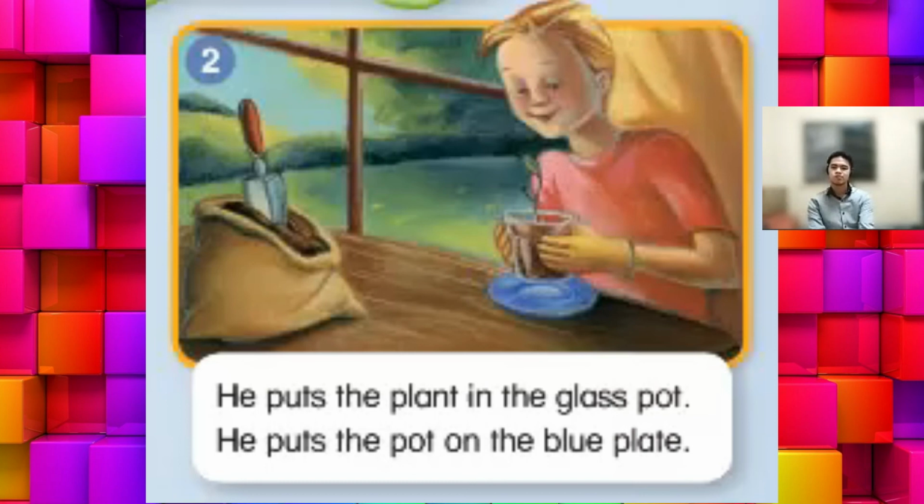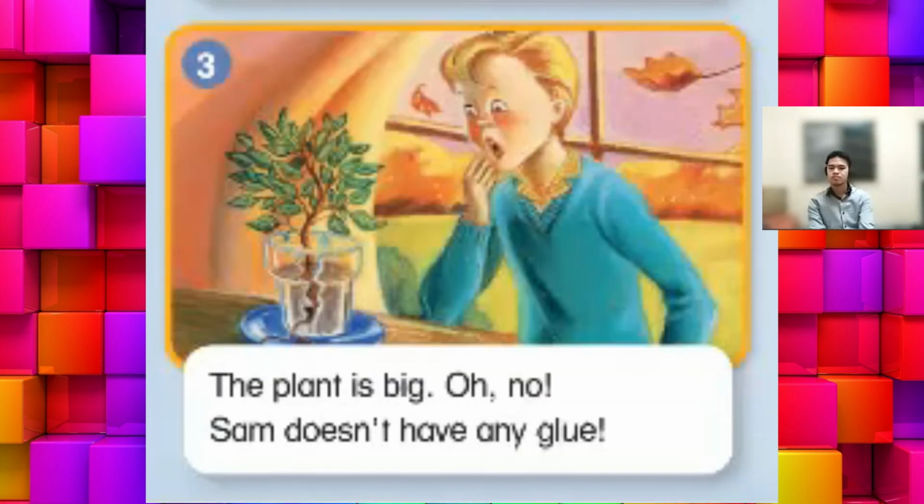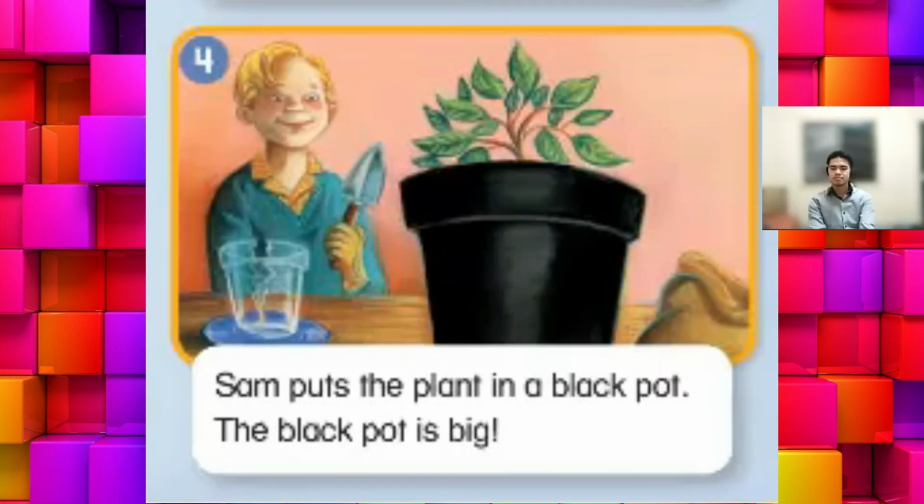He puts the pot on the blue plate. 3, The plant is big. Oh no! Sam doesn't have any glue. 4, Sam puts the plant in a black pot. The black pot is big.